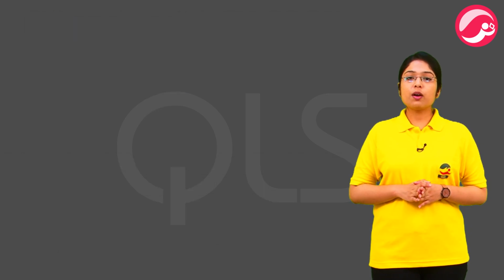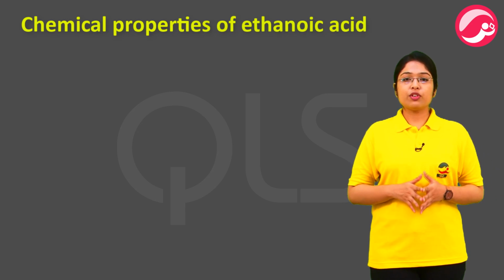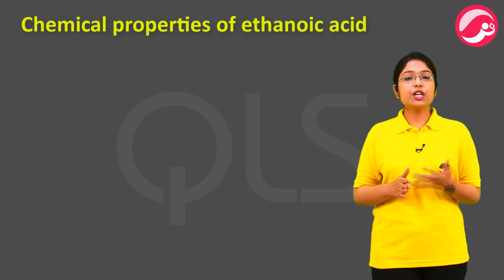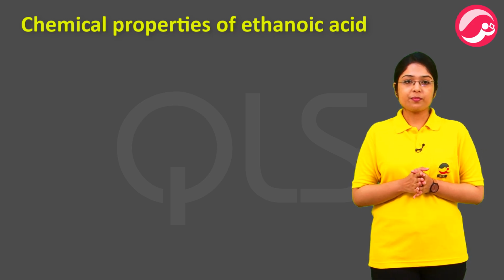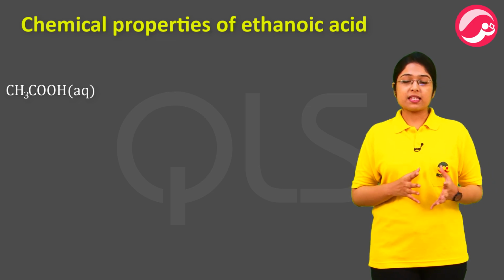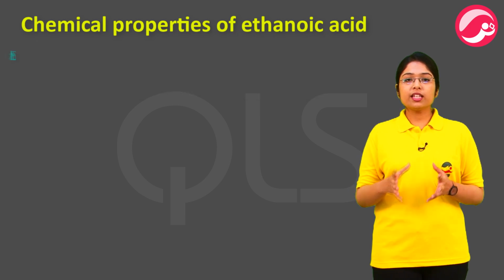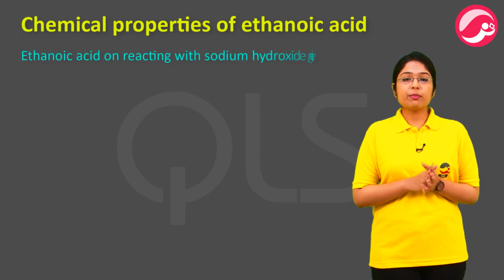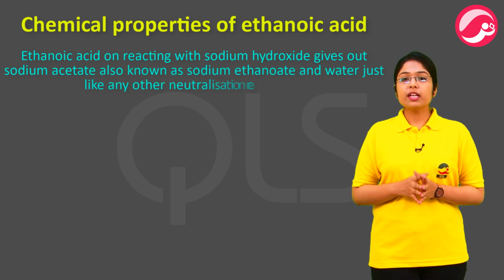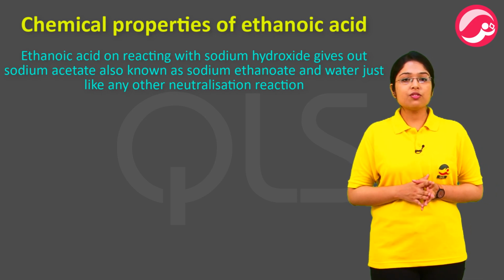Now, let's talk about the chemical properties of ethanoic acid. Since it is an acid, it will obviously react with a base to give out salt and water. Acid has to obviously neutralization reaction तो करेगा ही. Ethanoic acid is a weak acid, so on reacting with a strong base like sodium hydroxide, it will form a basic salt. Ethanoic acid on reacting with sodium hydroxide gives out sodium acetate, also known as sodium ethanoate, and water, just like any other neutralization reaction.